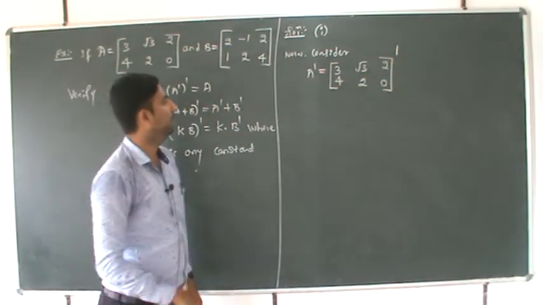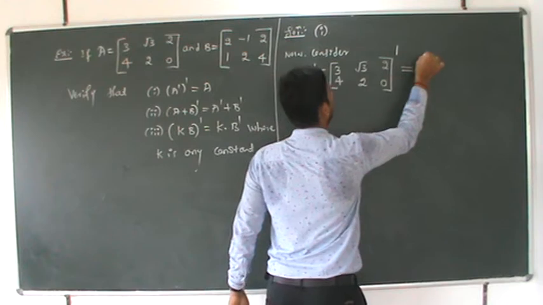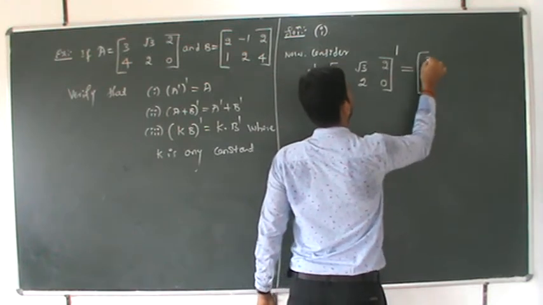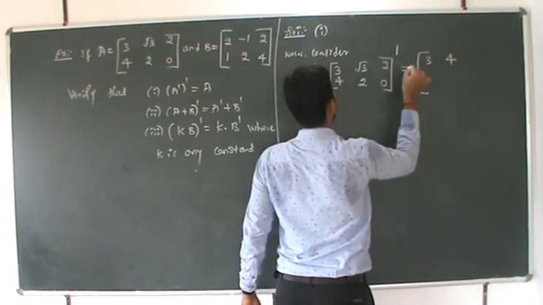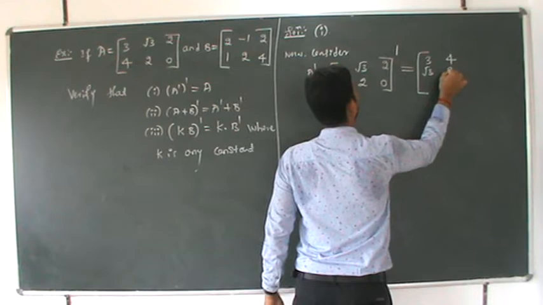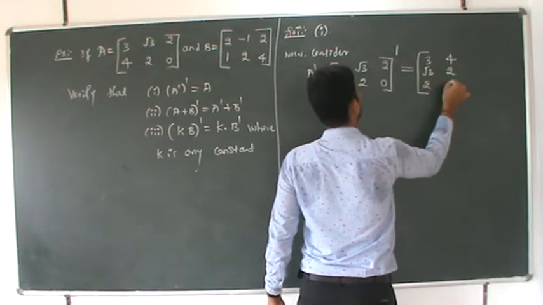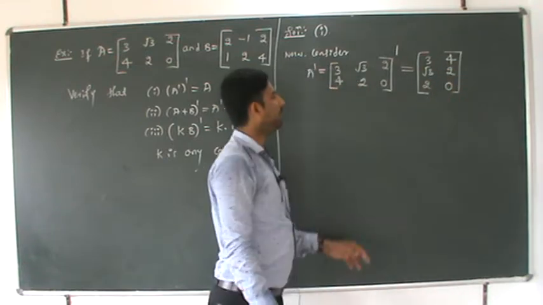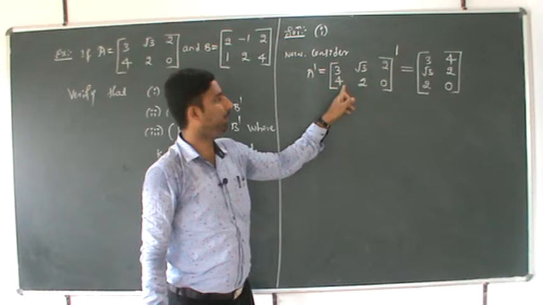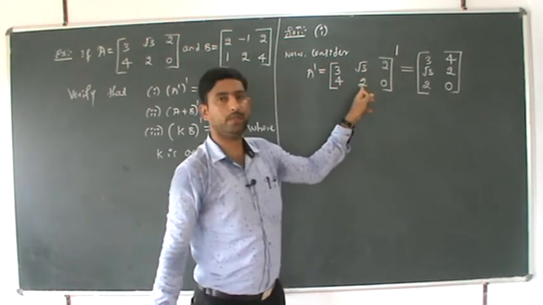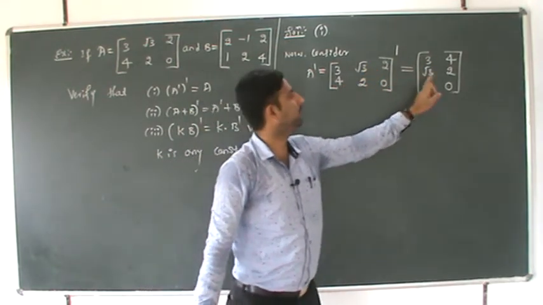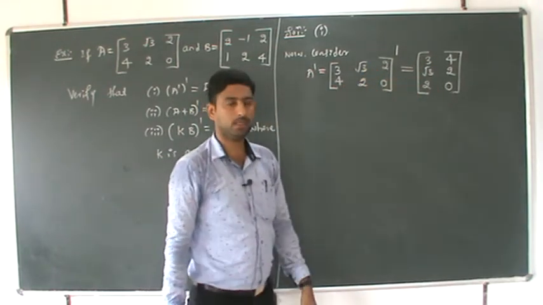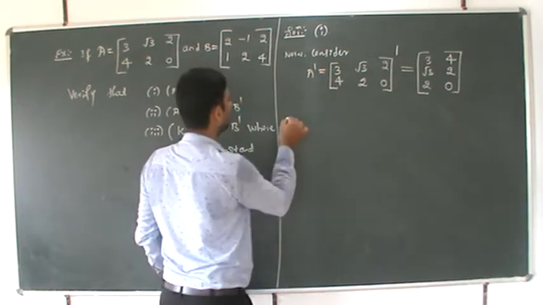We have the value, which is nothing but [3, 4; root 3, 2; 2, 0]. Correct? 3 4 column becomes row. Root 3 2 column becomes row. 2 0 column becomes row. A dash.